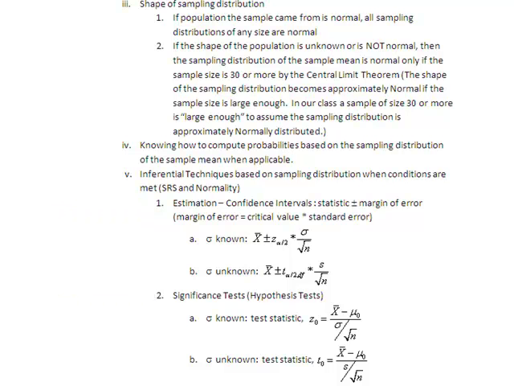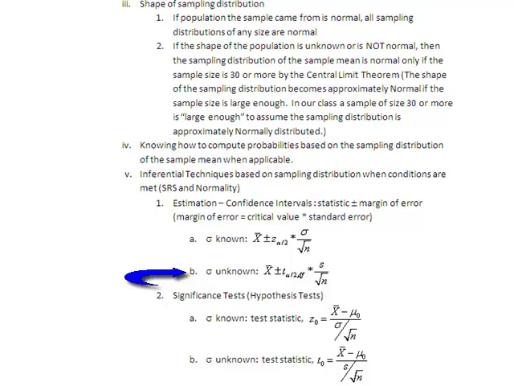If we have a sampling distribution that's approximately normal, and all the conditions are met, simple random sample and normality, and we're trying to estimate the value of a parameter, in other words making a confidence interval, remember that's always a statistic plus or minus the margin of error, where the margin of error is the critical value times the standard error. If sigma is known, we take the sample mean and add and subtract the margin of error. So we take our critical value times the standard error, which is sigma over the square root of n.